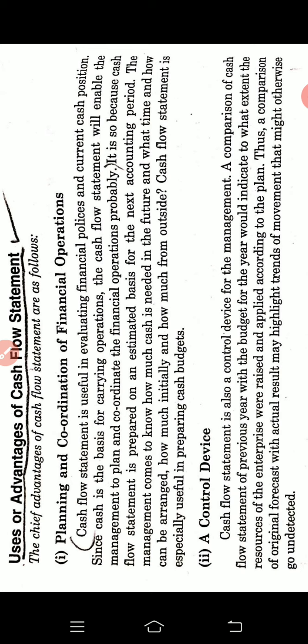So there will be a comparison of the actual with the budgeted cash flow statement. With the help of trend movement, the management will come to know that it has control over the cash position of the company. So these are the two advantages.